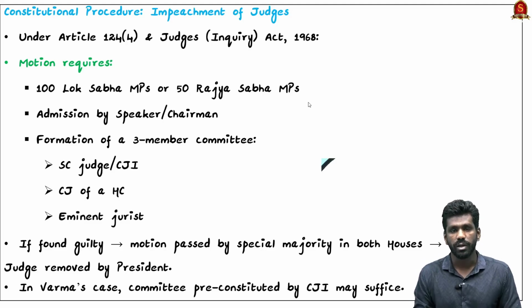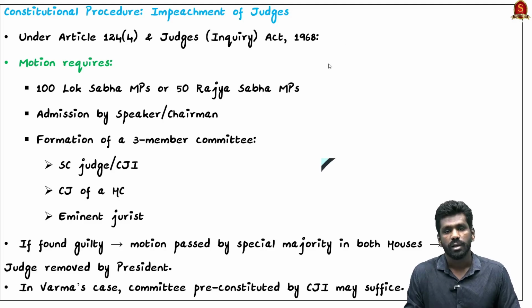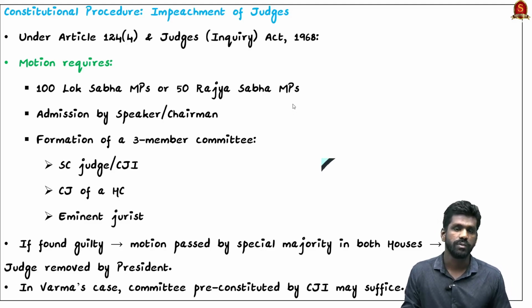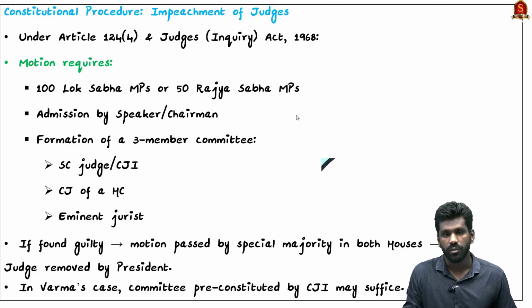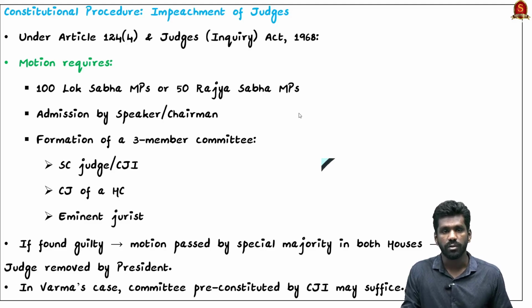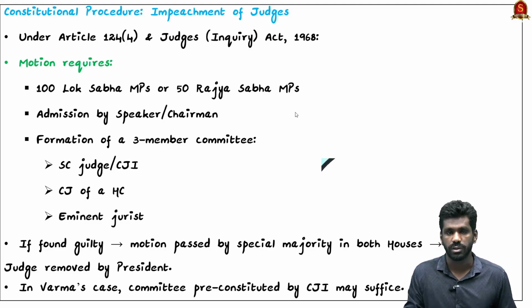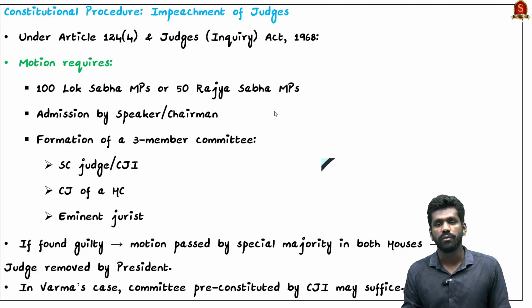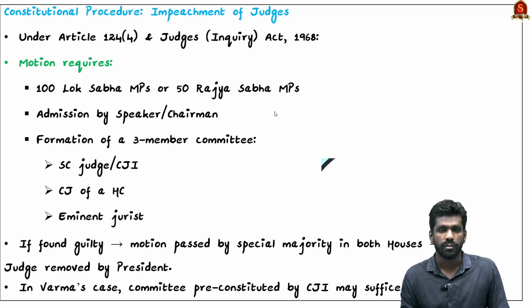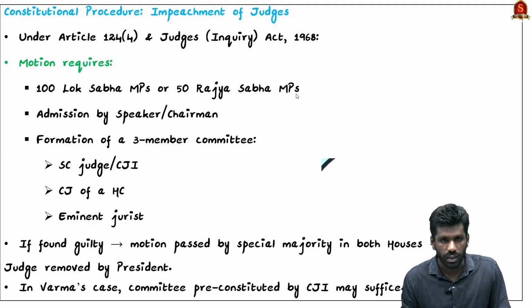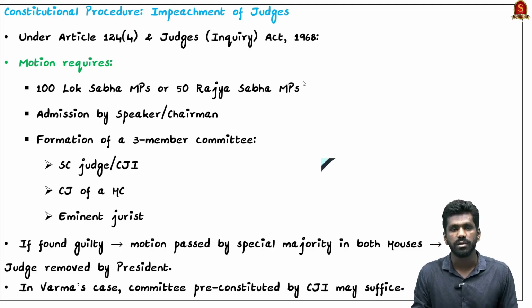If the motion is admitted, then the House will set up a 3-member inquiry committee. This committee consists of a Supreme Court judge or even the Chief Justice of India, the second one will be a Chief Justice of a High Court, and the third one will be an eminent jurist. So these 3 form the 3-member inquiry committee. The role of this committee is to conduct a fair and detailed investigation. If the committee finds the judge guilty, the motion is moved to both houses of Parliament.